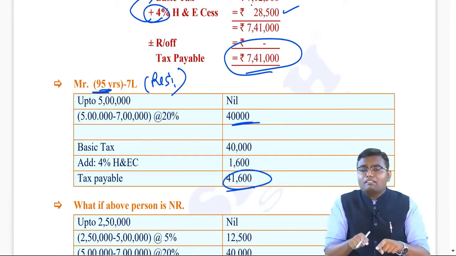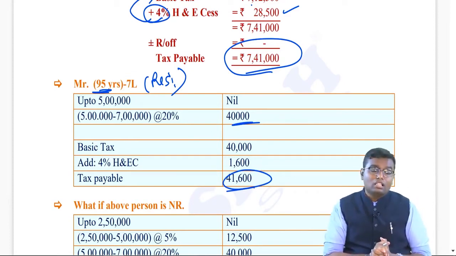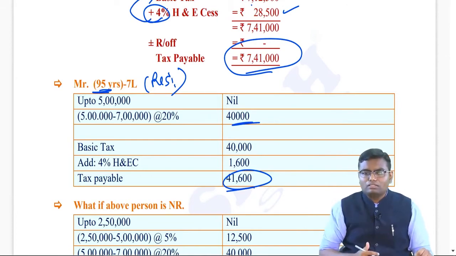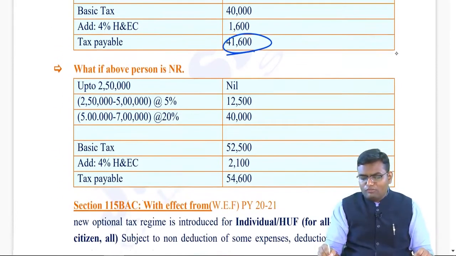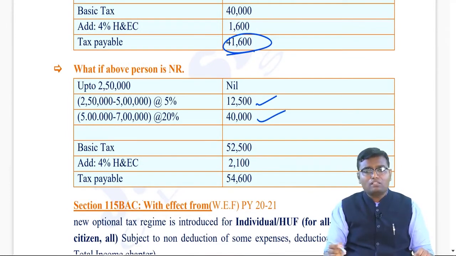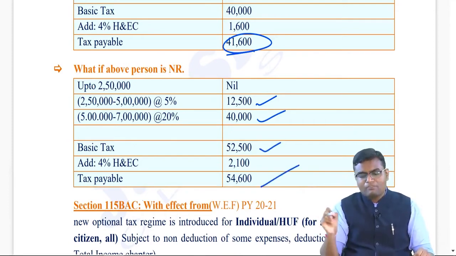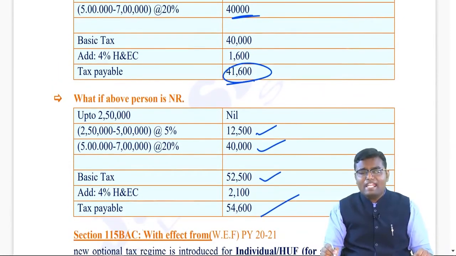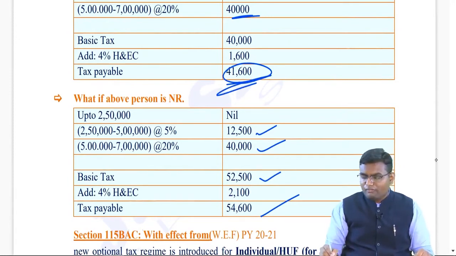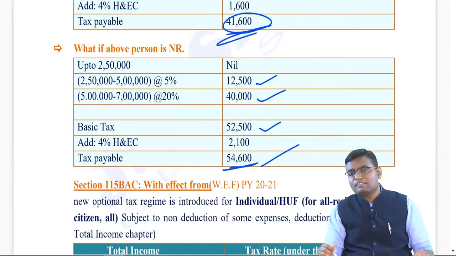Now, if the same person is non-resident, then see, the age is irrelevant. For a non-resident, always the limit will be what? 2,50,000. So up to 2,50,000, no tax. 2,50,000 to 5 lakh, 5%, which will be 12,500. 5 lakh to 7 lakh, 20%, which will be 40,000. Add both. Total basic tax 52,500 plus 4% cess is 54,600. As you can see over here, if a person with the same age, with the same income, is resident, tax will be 41,600. If non-resident, tax will be 54,600.